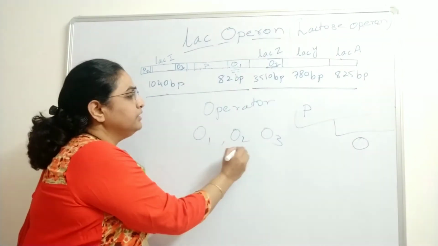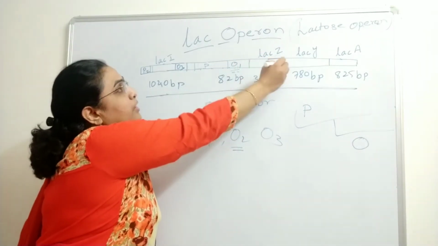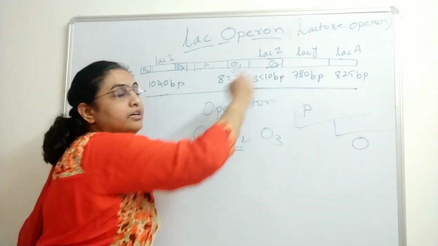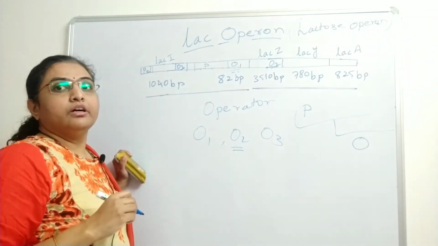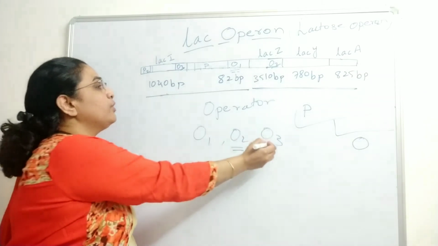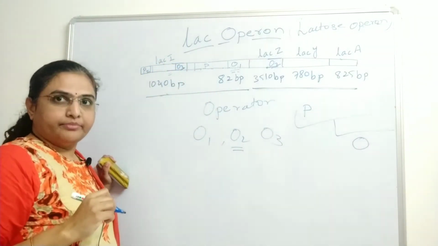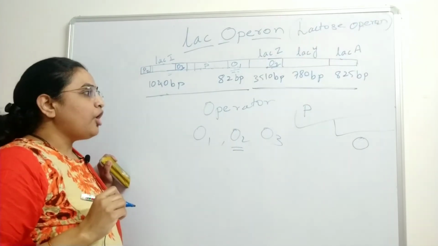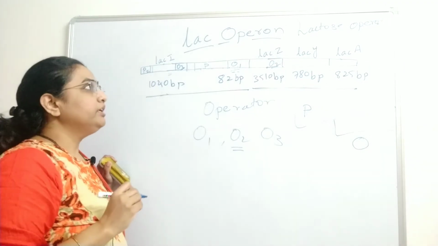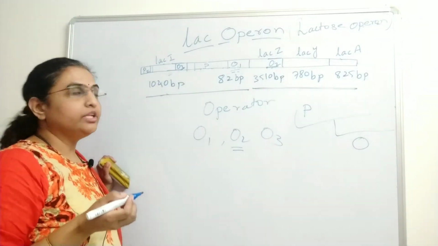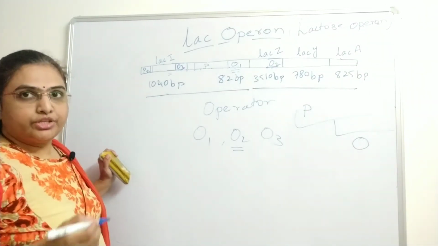Next there is O2. O2 is present downstream of the promoter, in the lacZ gene, and O3 is present upstream of the promoter, in the lacI gene. So the three operators are present far from each other: one near the promoter, the second in the lacZ gene, and the third in the lacI gene.